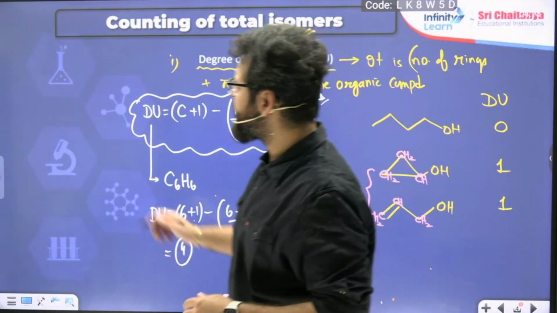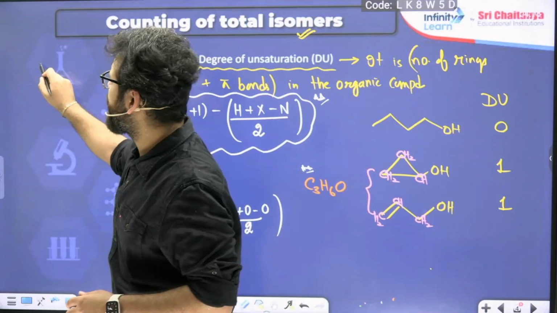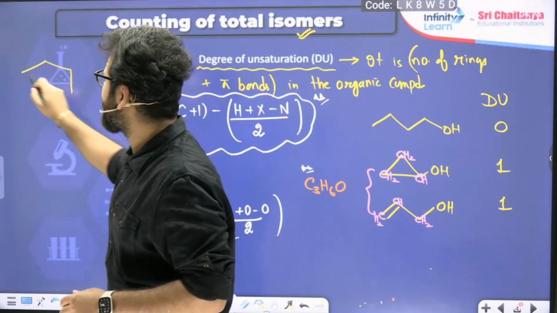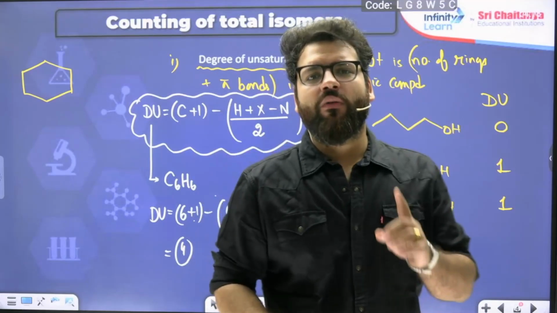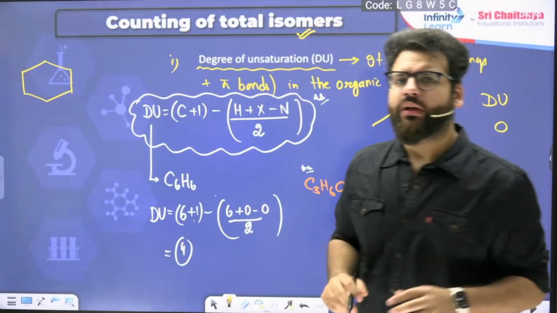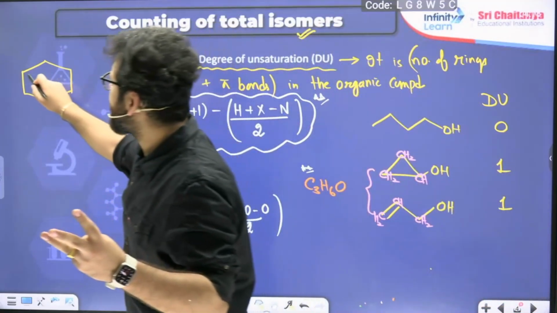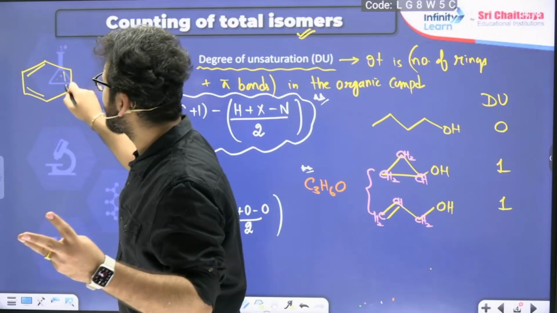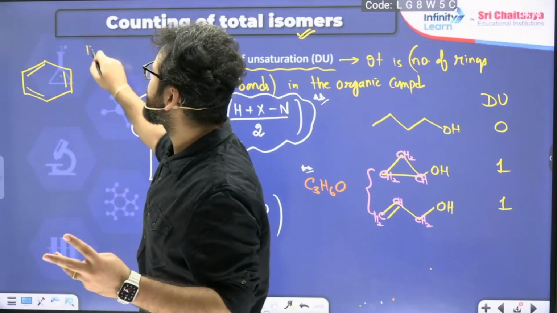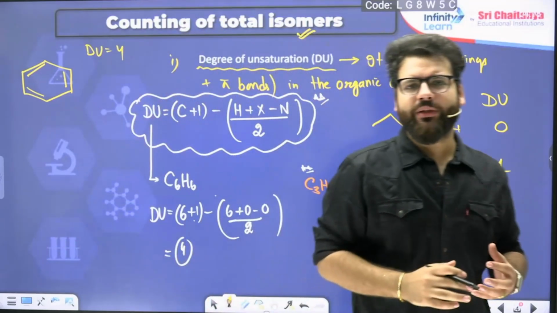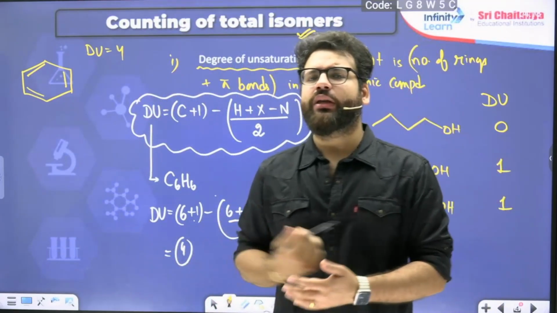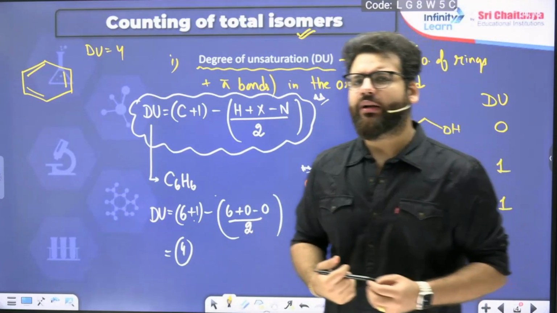So C6H6, let me draw the first one that you know already. It is going to be 6 carbons in the same ring. So I have already satisfied one unsaturation, one ring. Now 3 more unsaturations. I can keep 1 pi bond here, 1 pi bond here, 1 pi bond here. Now the DU becomes 4: 6 carbons and 4 unsaturations. In them, 1 is a ring and 3 are pi bonds.